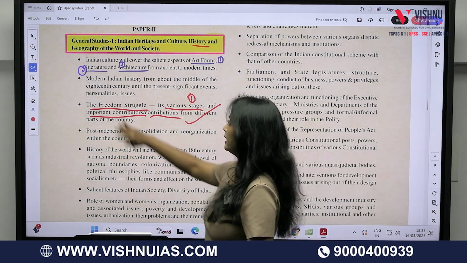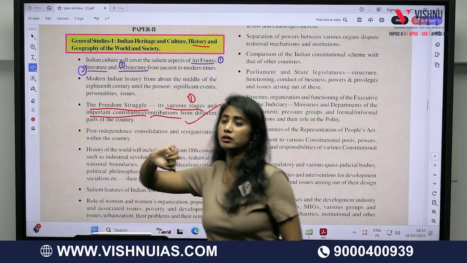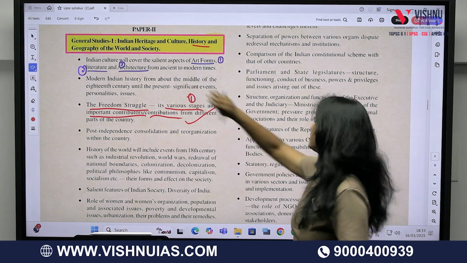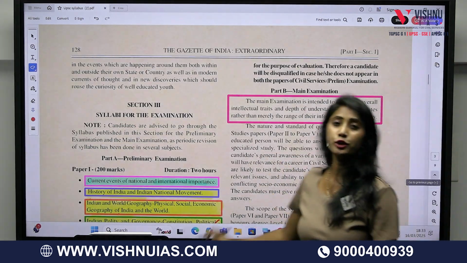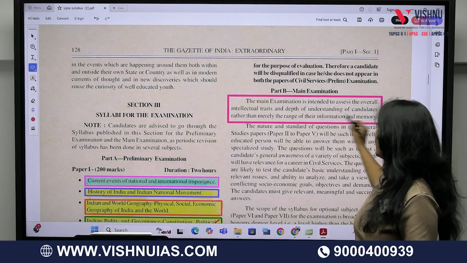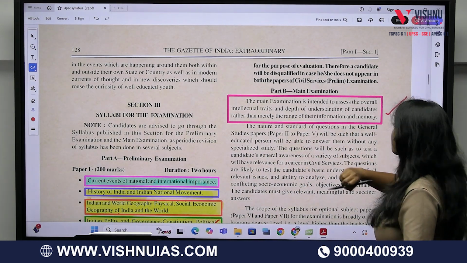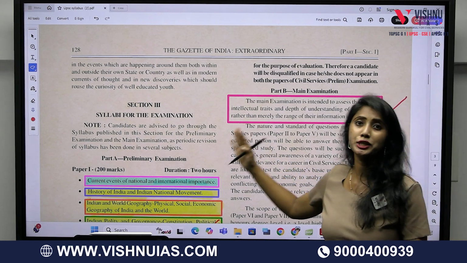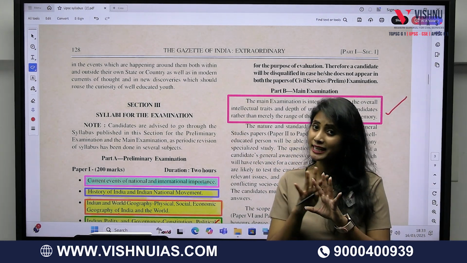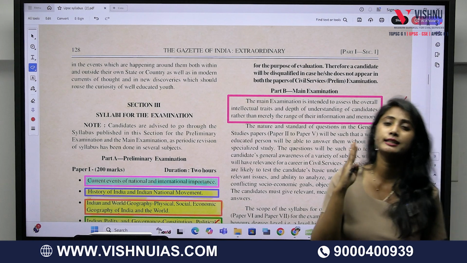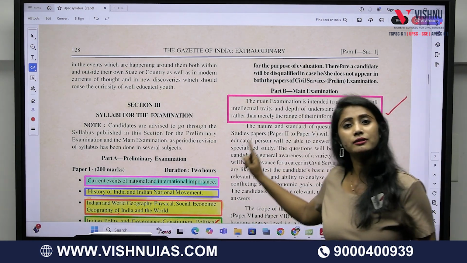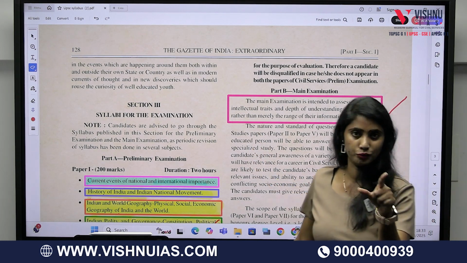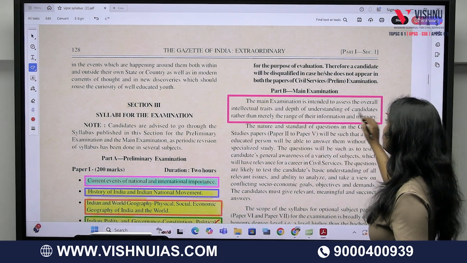Now let's come to the mains paper. This is the mains part. Before going through that, I would like to bring to your notice a very important point that has been mentioned by the UPSC itself. What does UPSC want to test you for by giving this mains examination? See, here itself it is given.